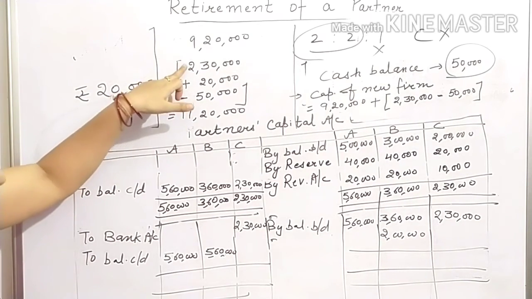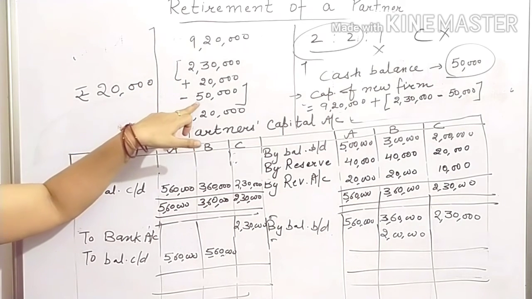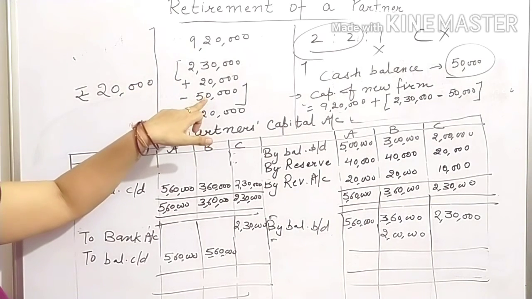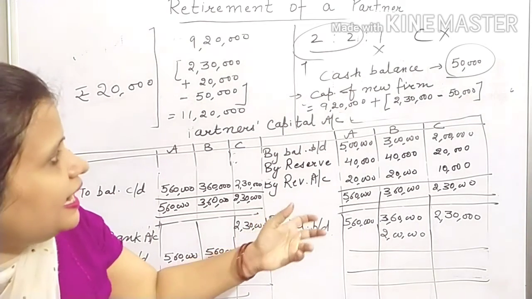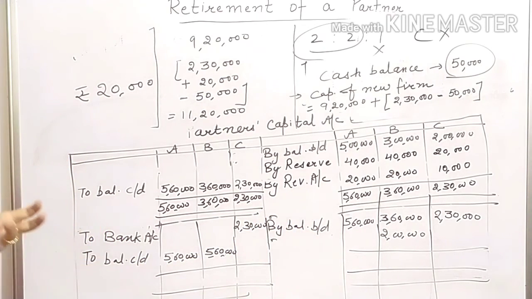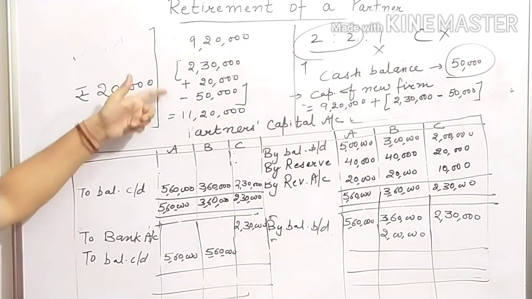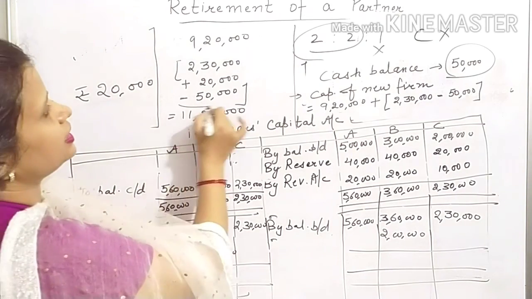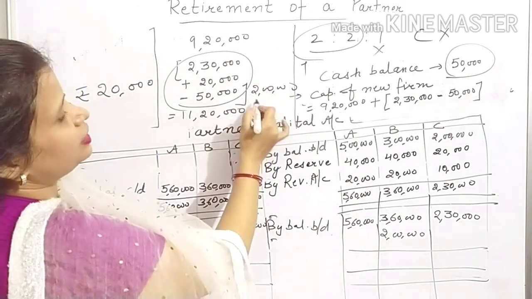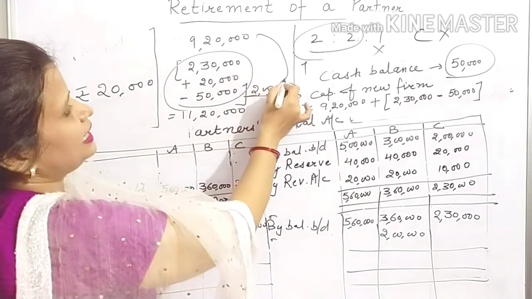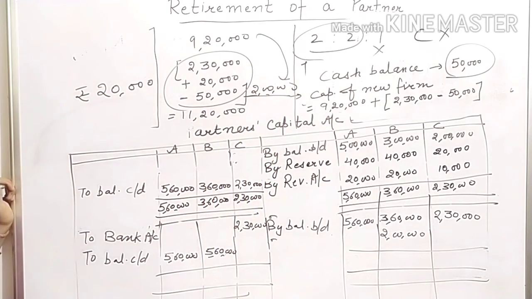Out of this requirement, you deduct the existing cash balance and you will know how much amount A and B are required to bring in. Here they are required to bring in 2 lakh. So the total capital of the new firm will be 9,20,000 plus 2 lakh, 11,20,000.